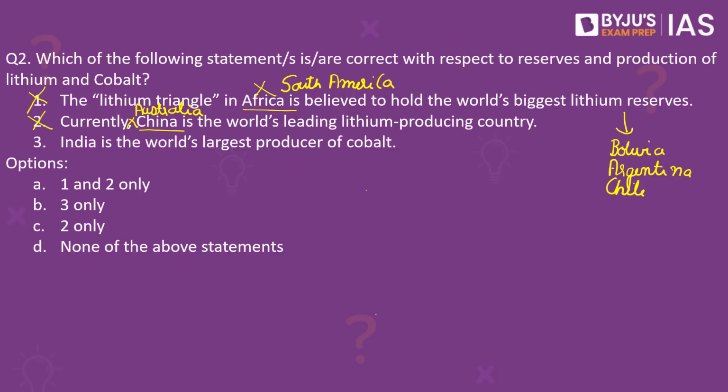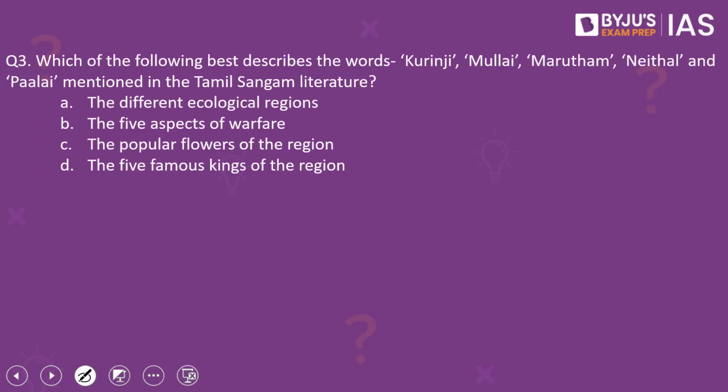Consider the third statement. This is also wrong. Why? Because it is Democratic Republic of Congo which is the world's largest producer of cobalt. Note, the Democratic Republic of Congo accounts for two-thirds of global cobalt production. Since the question asks for the correct statement, the answer to this question would be option D, none of the above statements. Moving on to the third question.